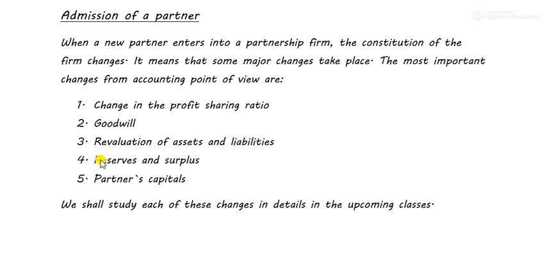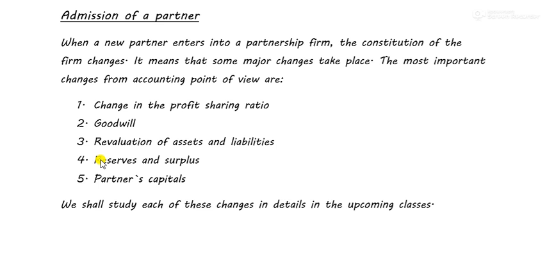Suppose the profit for the year was 1 lakh. Both of the partners decided that we'll share 60,000 and 40,000 will go to reserve. So year after year, they did this and they saved so much money, correct? Now when the new partner comes, they cannot give this reserve money to the new partner, obviously not. Why? Because it's their hard earned profit, which was deposited into the reserve and surplus.